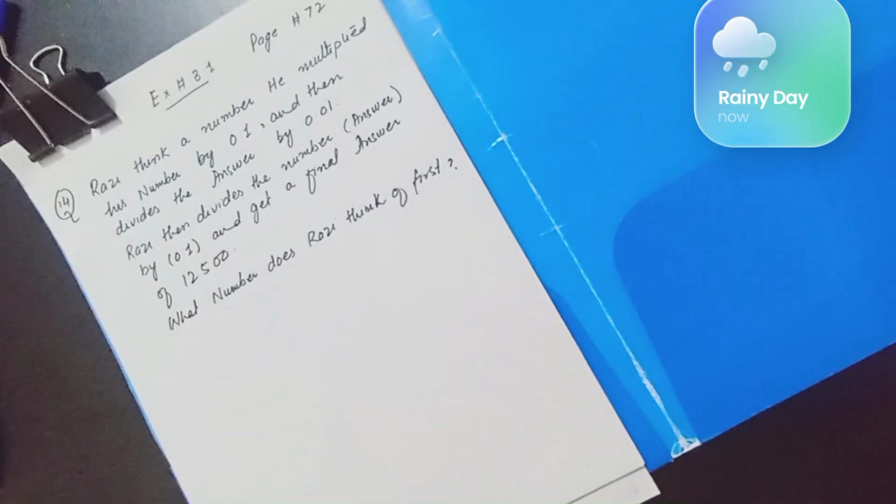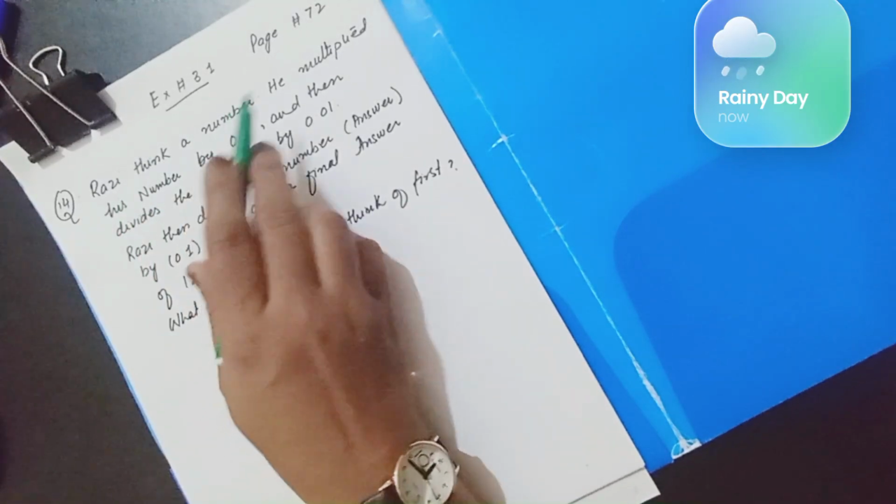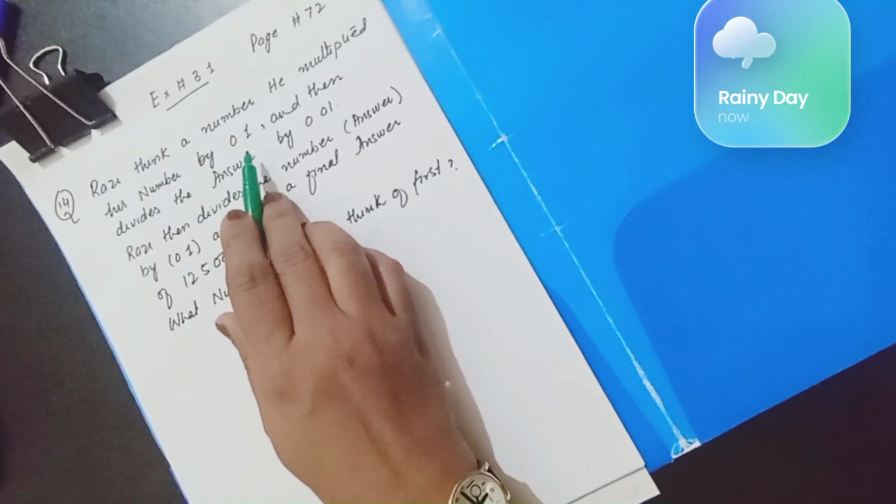Now we are starting exercise 3.1, page number 72, question number 14. What they are saying is, Razi thinks a number and then he multiplies this number by 0.1.